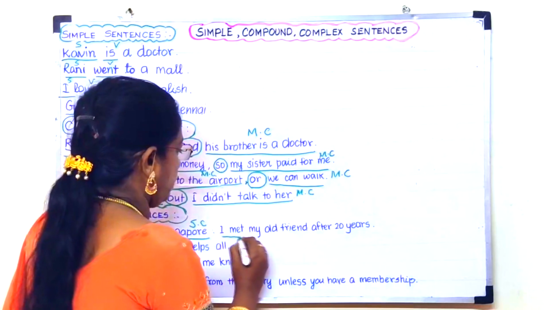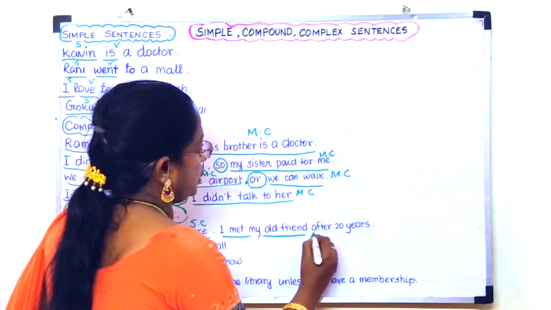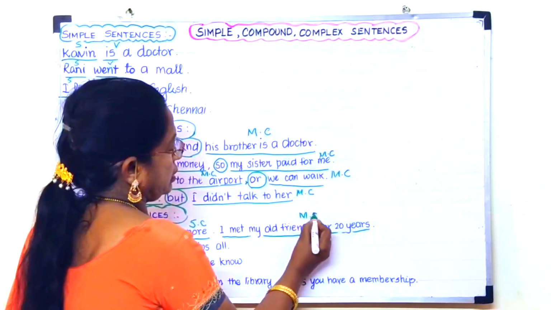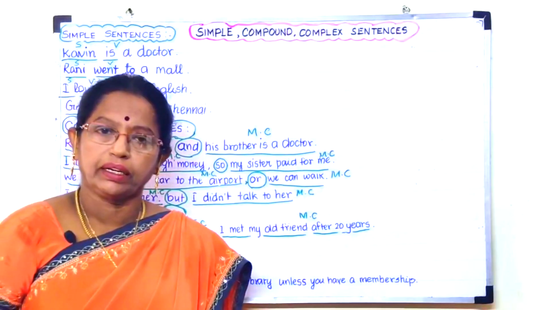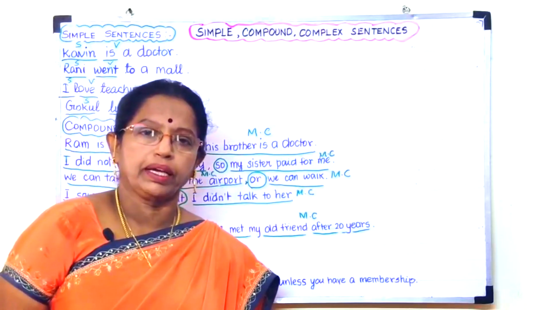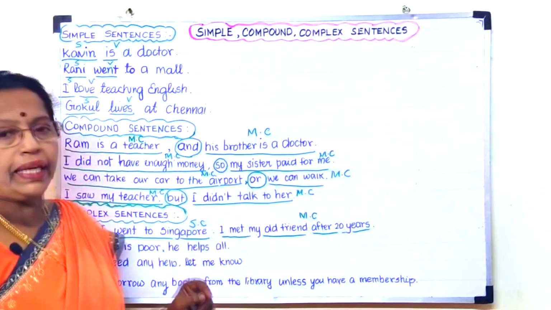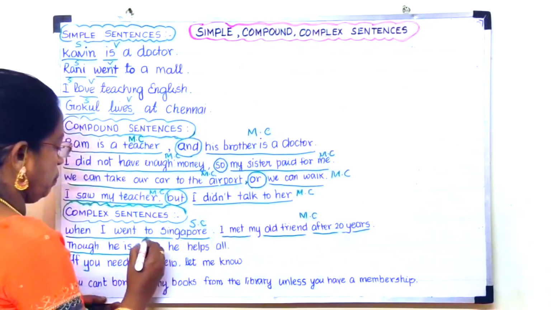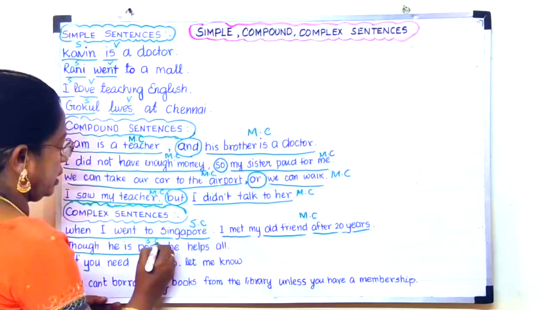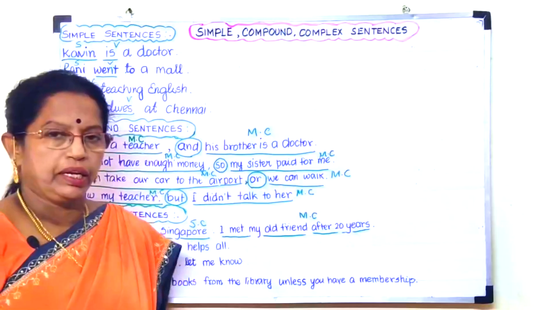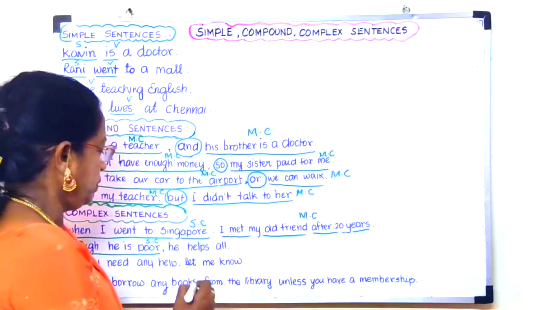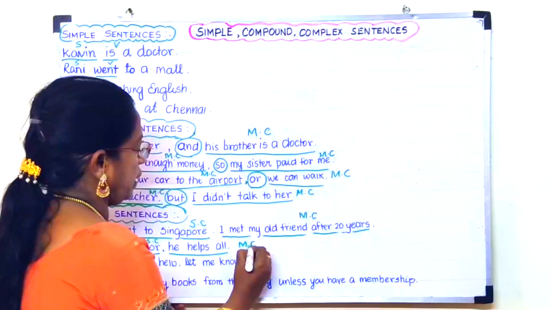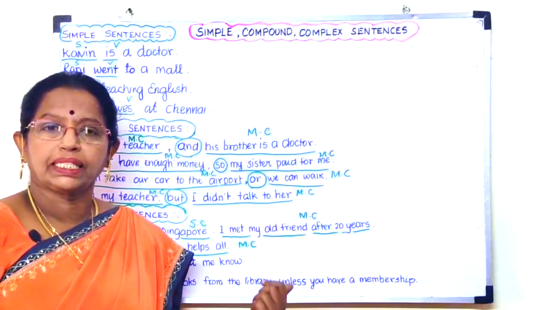Next, look: "I met my old friend after 20 years." After 20 years, I met my old friend. This is a main clause. So a subordinate clause plus a main clause together make a complex sentence. Okay? And then "Though he is poor", even though he is poor, this is also a subordinate clause. It does not give a complete meaning. "Though he is poor, he helps all." "He helps all" is a main clause. So one subordinate clause plus one main clause forms a complex sentence.